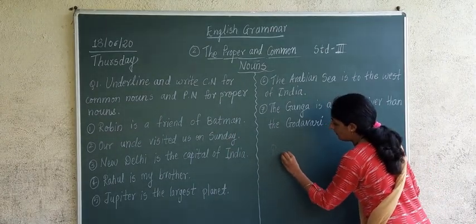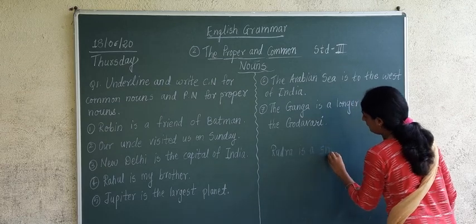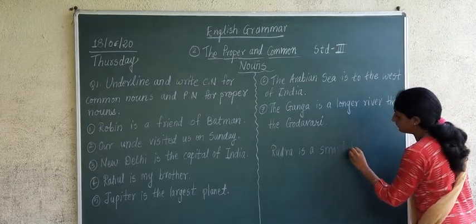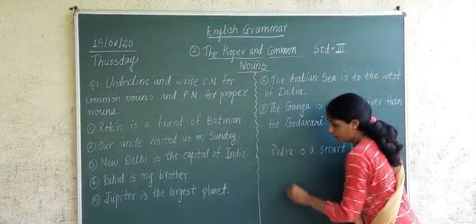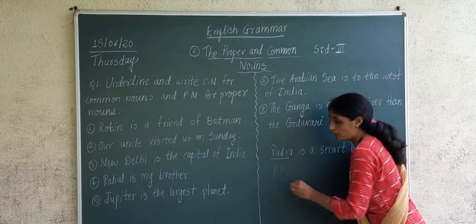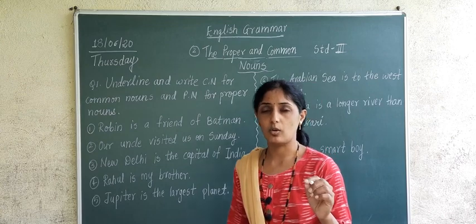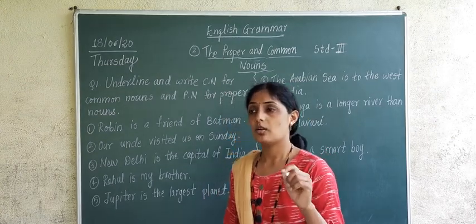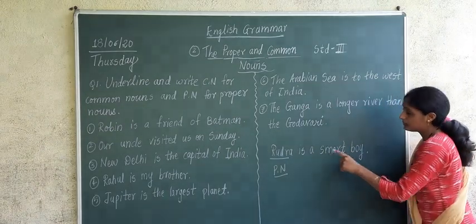Rudra is the name of a person, or the name of a boy. In this sentence, Rudra is which noun? It is proper noun. कोणत्याही व्यक्तीचं नाव, कोणत्याही वस्तूचं नाव, कोणत्याही प्राण्याचं नाव, कोणत्याही पक्षाचं नाव means what? Proper noun. Okay?